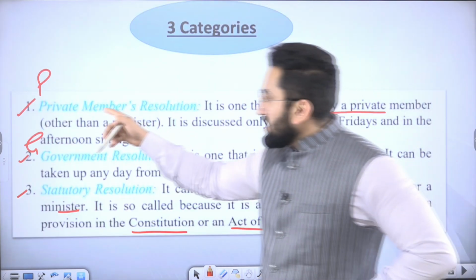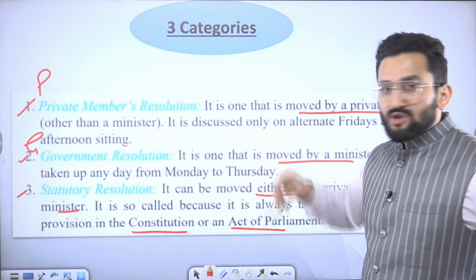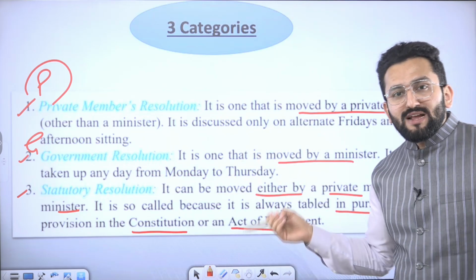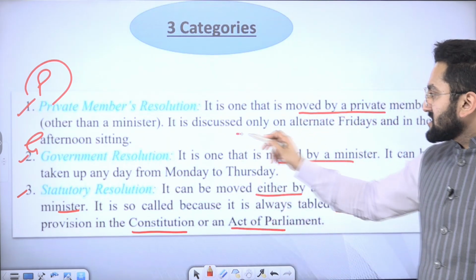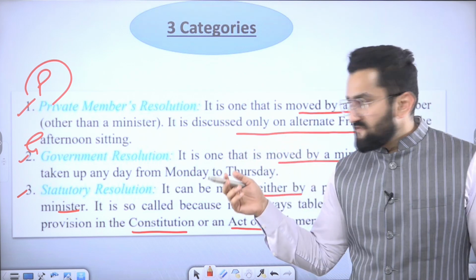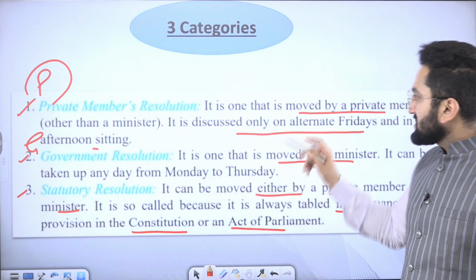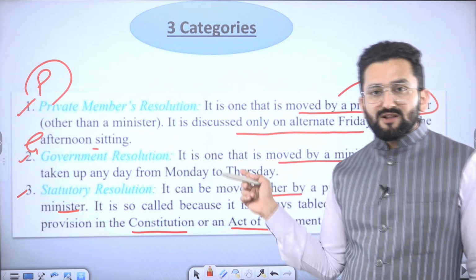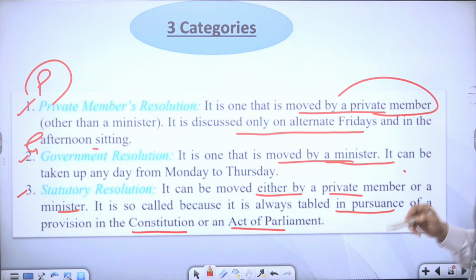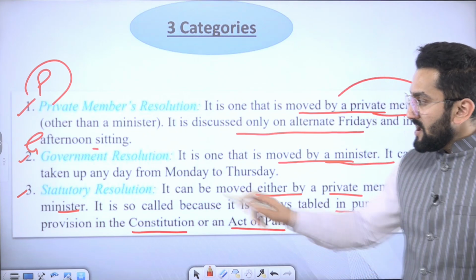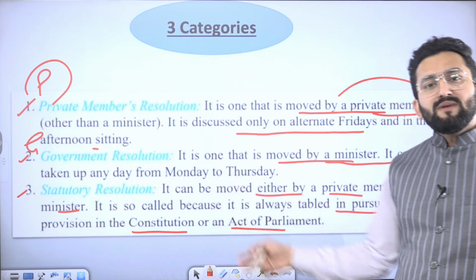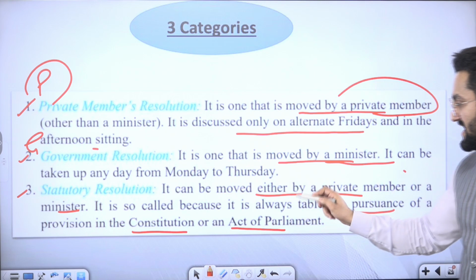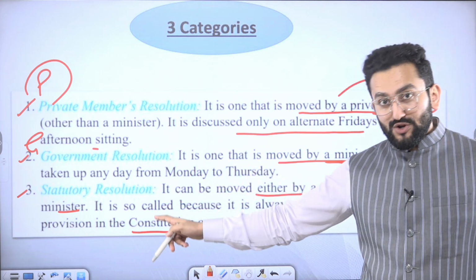3 categories. I hope it is visible to you. Private member resolution, with the name you can, I think it is quite clear, means this resolution is raised by a private member. It is discussed only on alternate Fridays, that's a fact, and afternoon sittings. The differentiation is that it is raised by a private member. Government resolution means it is moved by a particular minister. Statutory resolution can actually be raised by both private members as well as government, meaning ministers. Moved by either a private member or a minister, statutory.